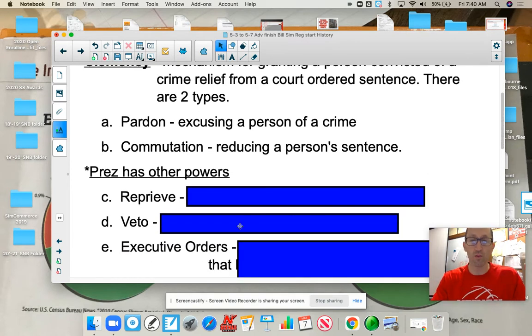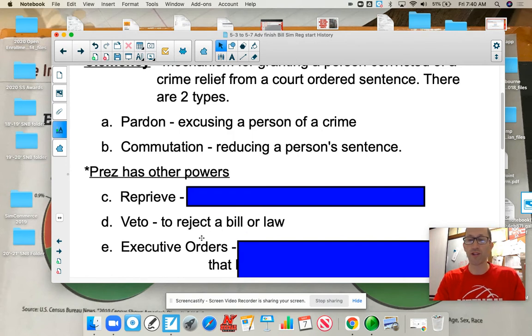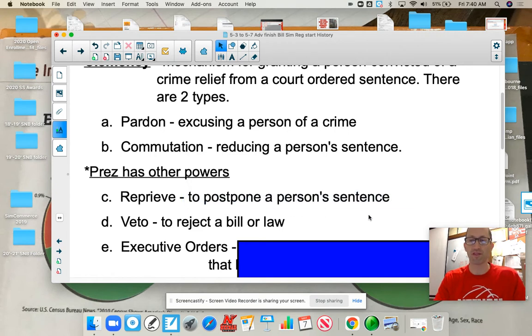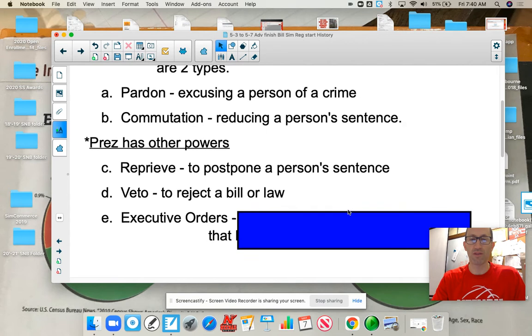The president has other powers. We know about veto power, the power to reject a bill or a law, but one that we haven't talked about yet is reprieve. Reprieve means to postpone a person's sentence. Why would a president do this? A president might do this because there might be some useful information that may clear somebody who's convicted of a crime, right before they go to jail for 10, 20 years or something. So the president can postpone a person's sentence.